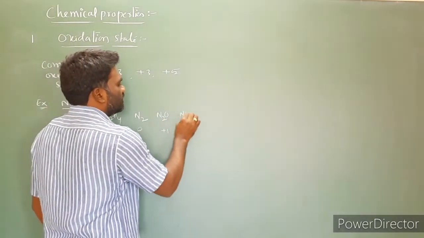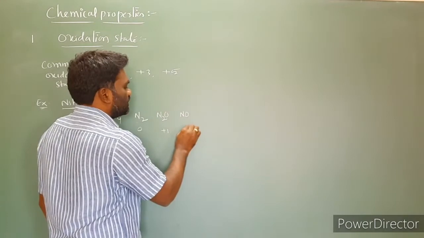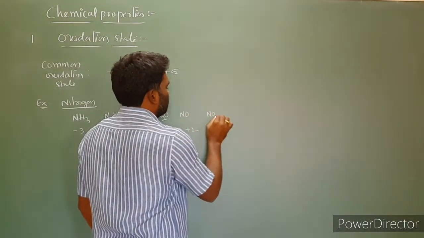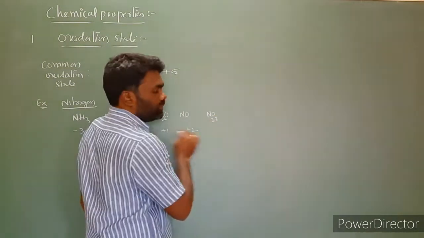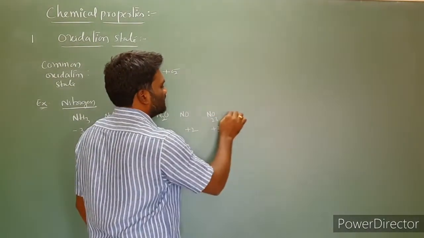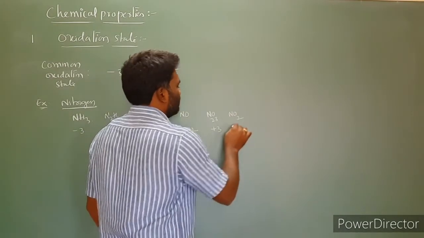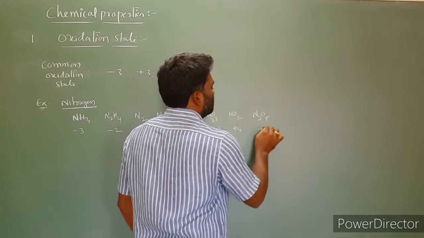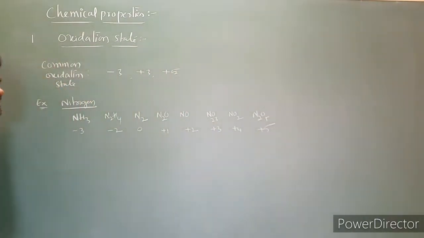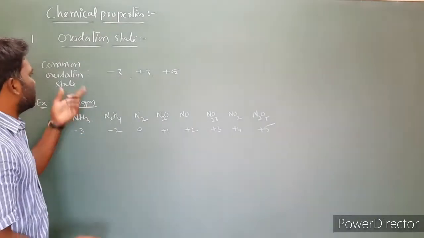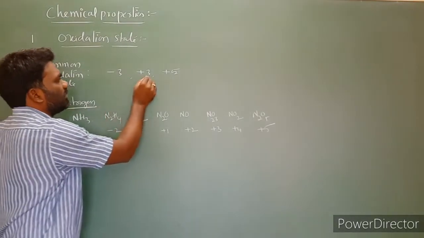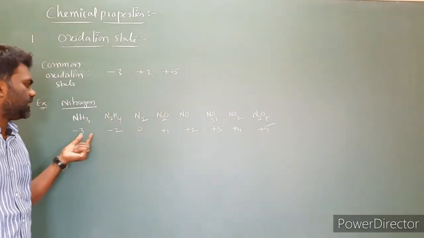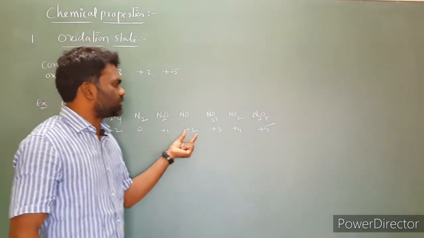You can take nitric oxide, nitrogen monoxide, NO: the oxidation number is +2. Then N2O3: the oxidation number of nitrogen is +3. Next, NO2: the oxidation number is +4. You can take N2O5: the oxidation number is +5. So the common oxidation states of nitrogen are -3, +3, +5. In addition, nitrogen shows -2, 0, +1, +2, +4.